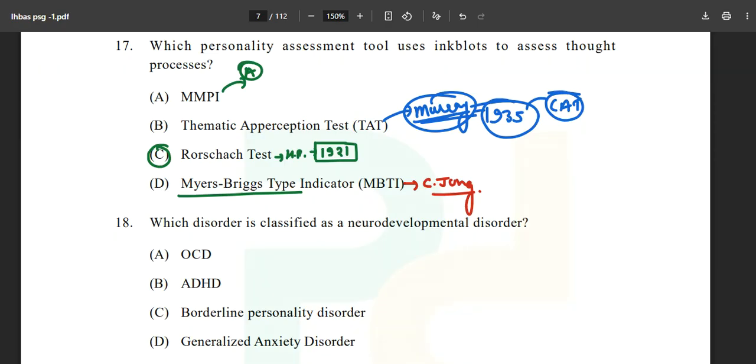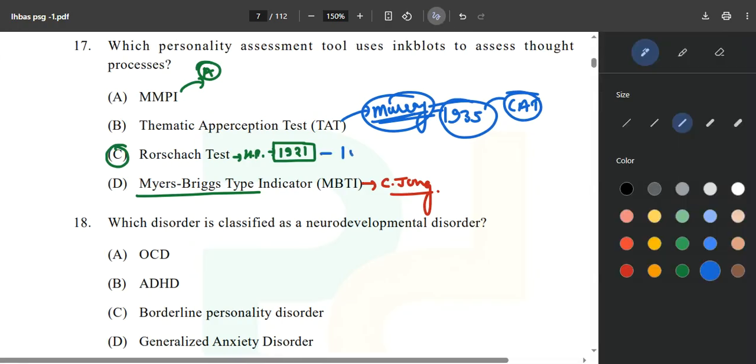This is the projective one. Rorschach's test is the projective one. So this is very, very important: the Thematic Apperception Test and the Rorschach test, 1921. Which personality assessment tool uses ink blots to assess thought processes? And how many cards are there? There are 10 cards, 10 ink blots, in the Rorschach test. How many are chromatic and achromatic? Read from the ebook, you will get it there.